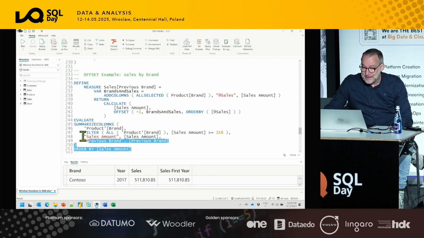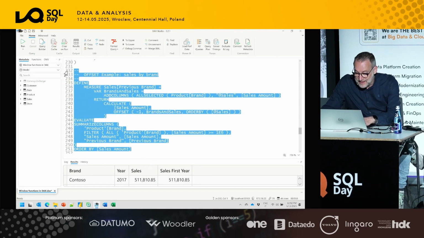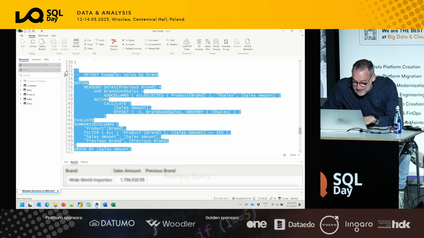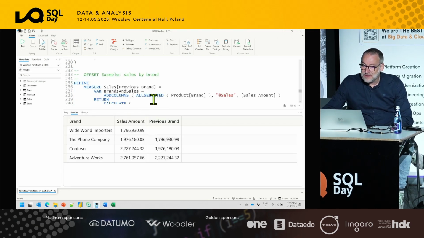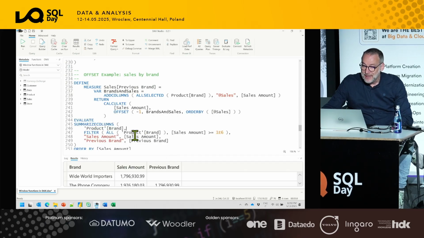I have sales amount of Wildwood Importers, and then 1.7 million, 1.9 million, 2.2 million. So please take a look at the code. I place a filter to all the product brands that have a sales amount greater than 1 million.